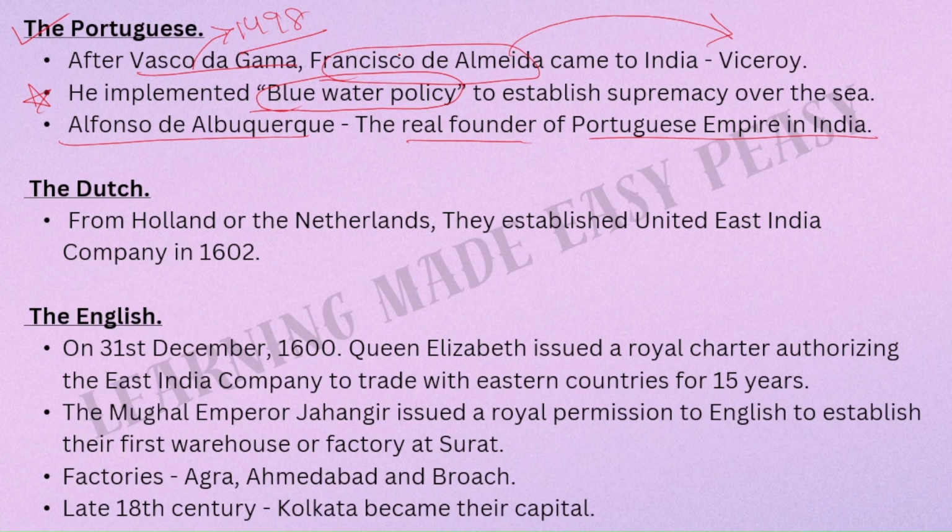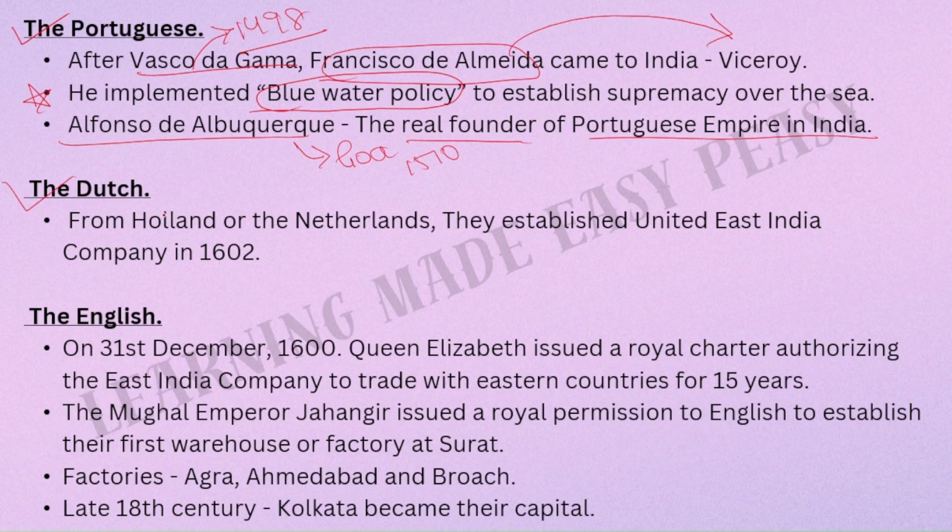Alfonso de Albuquerque came after Francisco de Almeida, and he was the person who fought against the Bijapur Sultans and defeated them, and he conquered Goa in 1510 CE, etc. So he has done a lot to establish the Portuguese power in India, and that is why he is called the real founder of the Portuguese Empire in India.